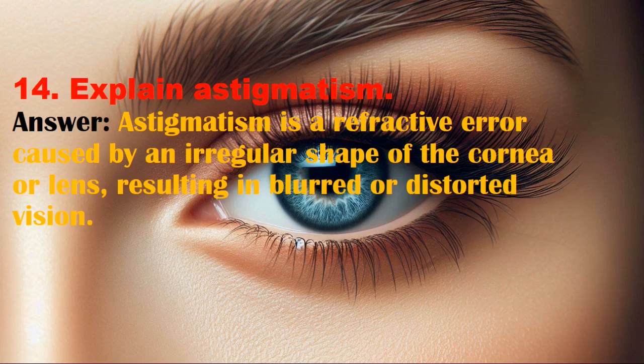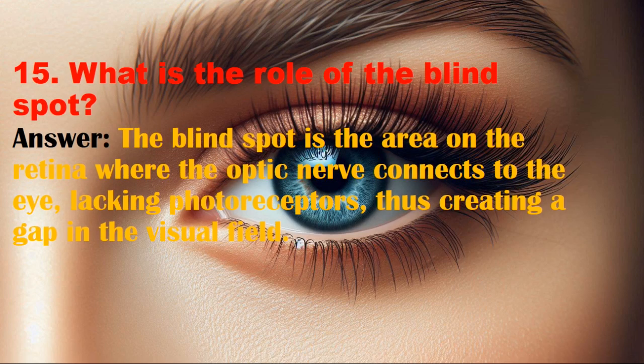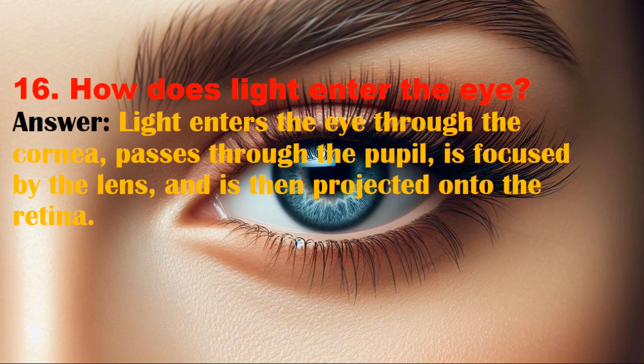14. Explain astigmatism. Answer. Astigmatism is a refractive error caused by an irregular shape of the cornea or lens, resulting in blurred or distorted vision. 15. What is the role of the blind spot? Answer. The blind spot is the area on the retina where the optic nerve connects to the eye, lacking photoreceptors, thus creating a gap in the visual field.